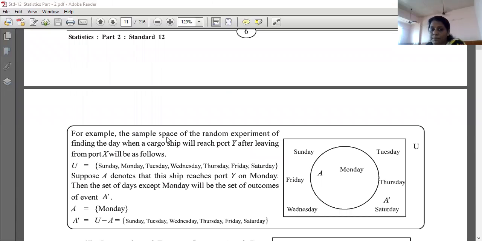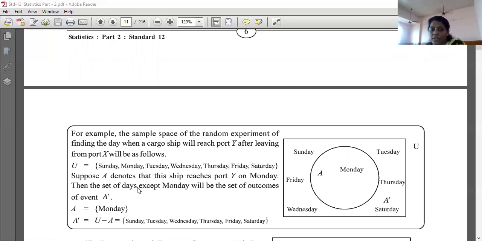For example, the sample space of the random experiment of finding the day when a cargo ship will reach the port after leaving port X. U में क्या है? Sunday से लेकर Saturday तक सारे दिन हैं. Suppose A denotes that the ship reaches port Y on Monday.